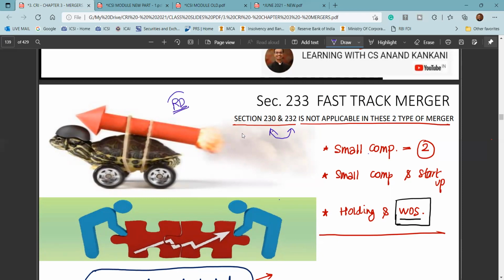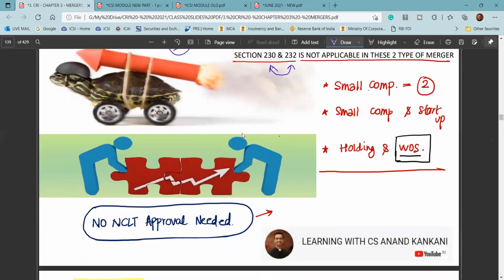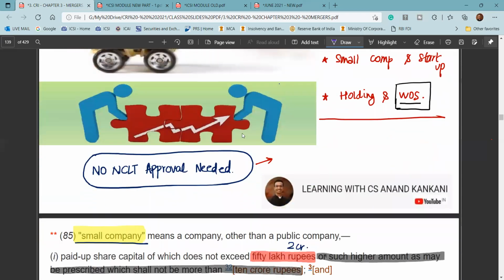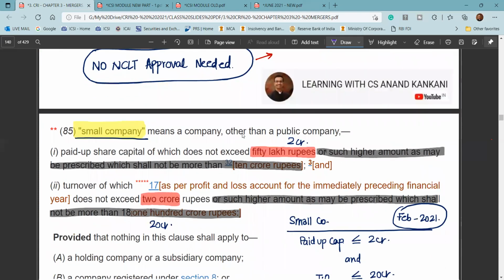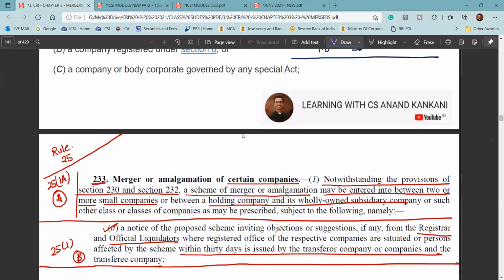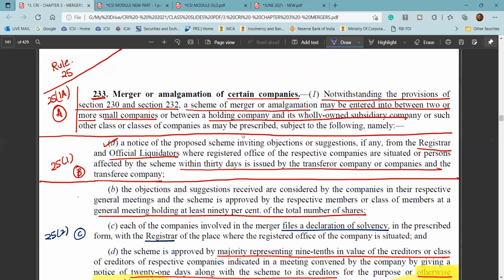So what happens in case of a fast track merger? The companies will submit their draft scheme to the official liquidator and also to the ROC. Thereafter, the ROC and the official liquidator are going to issue their observations and comments. After that, the meeting will be held of the members and the creditors where the resolution would be passed.